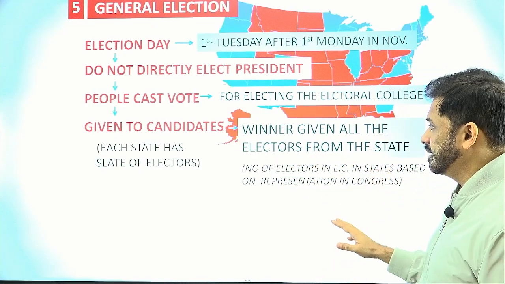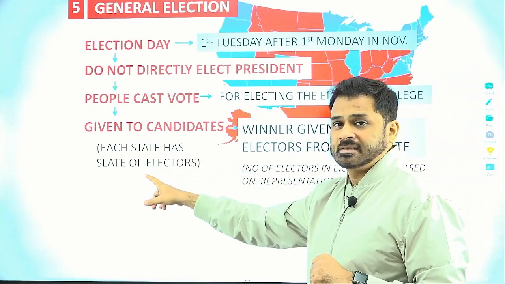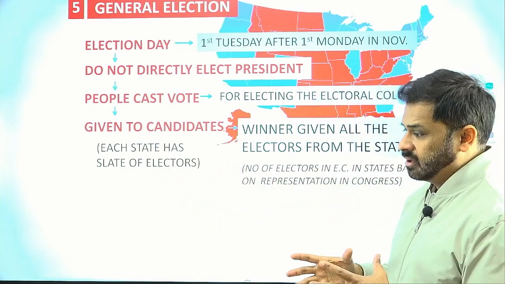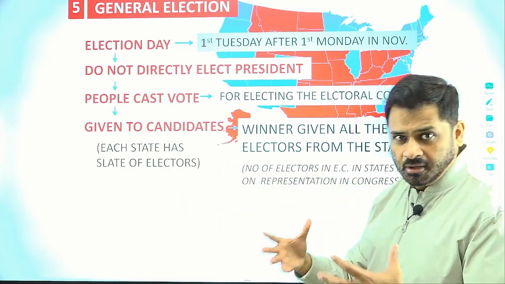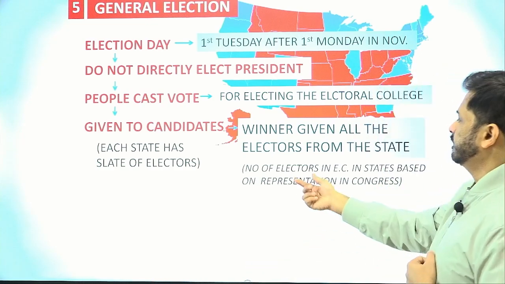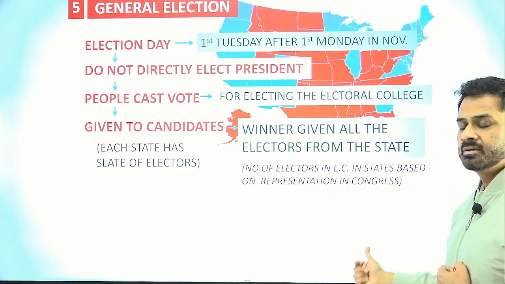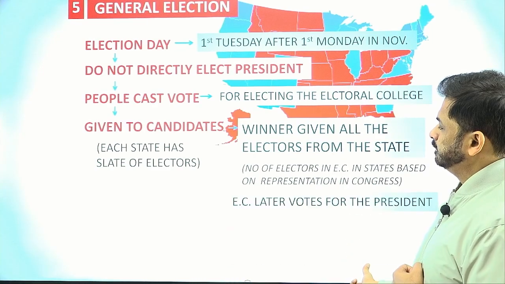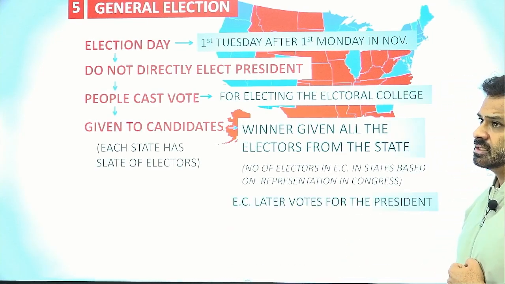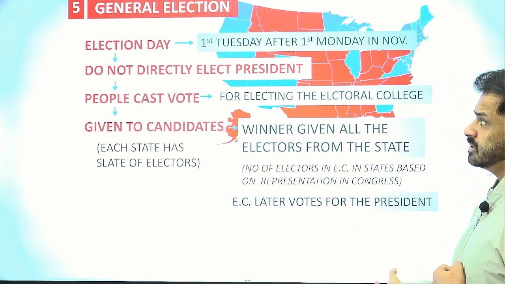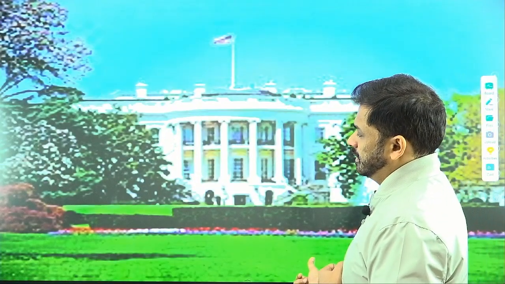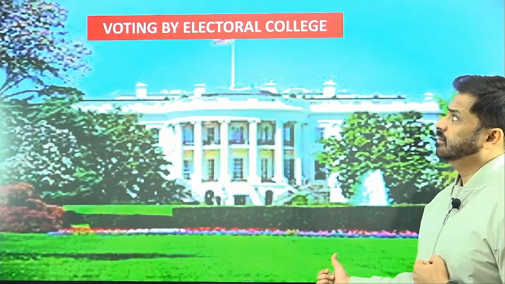I have made this very clear. So each state has a slate of electors, overall decided winner takes all, except for two states. The number of electors in the electoral college for each state is based on the representation in Congress. I've already told you this. The electoral college will later on vote for the president. So the next step will be the voting of the electoral college.